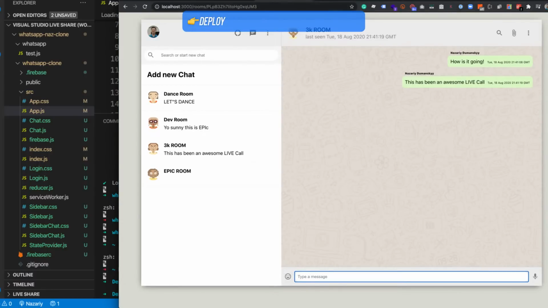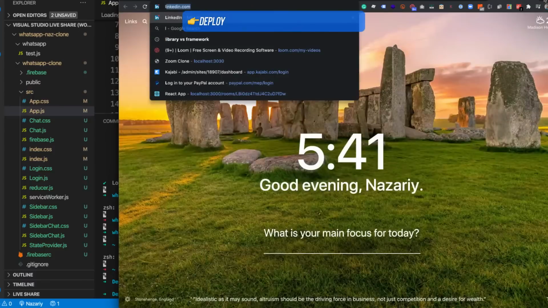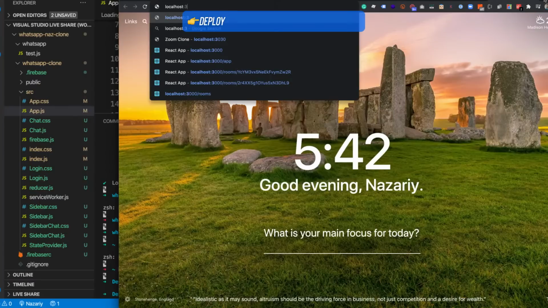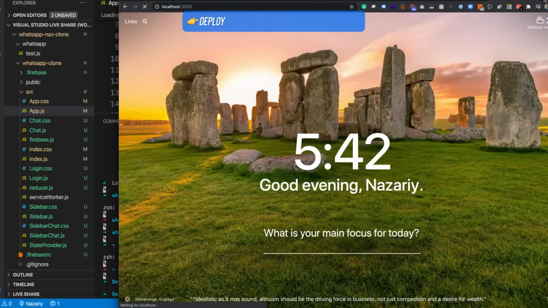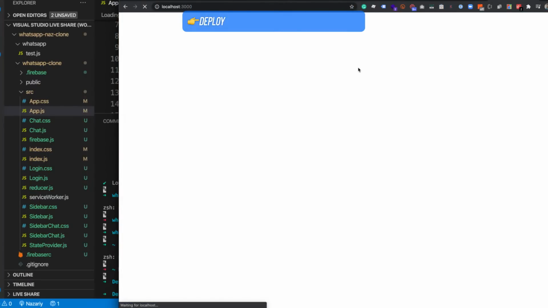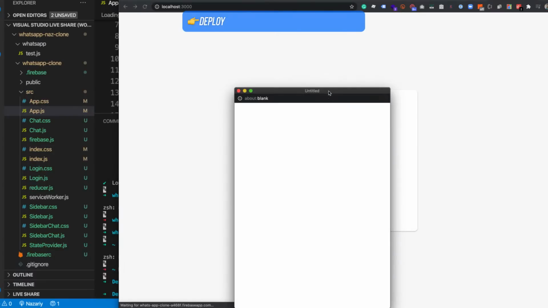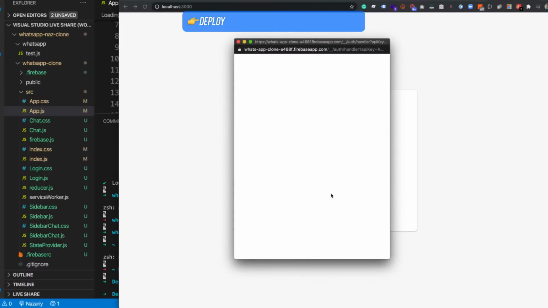So hold on. I can do localhost 3000. Oh, it might be the same. Yeah, it'll still be the same name because I've got a bunch of Nazaris on. If you've got Kazi's account, we could do that. I don't know if I can log in with Kazi's account. Let me see. Hold on. Can I? Yeah, I tried it earlier. It should be. I don't know. Oh, okay. Let's try it. We'll see.